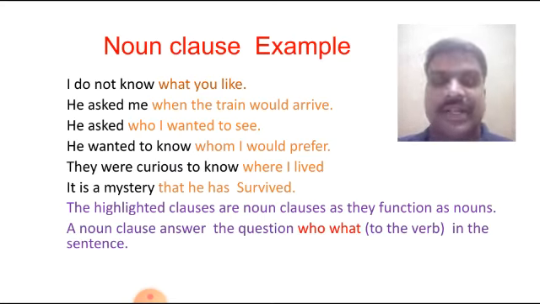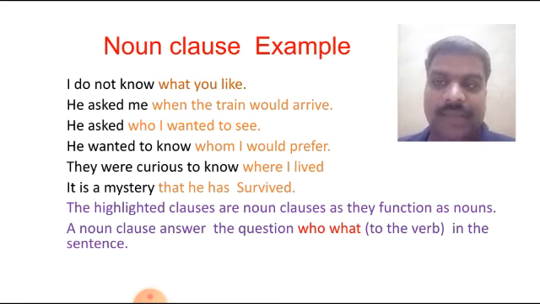Okay, when we are getting two finite verbs and two subjects, and you ask the question to the main verb, which question will you ask? Who or what to the verb. We call it a noun clause.